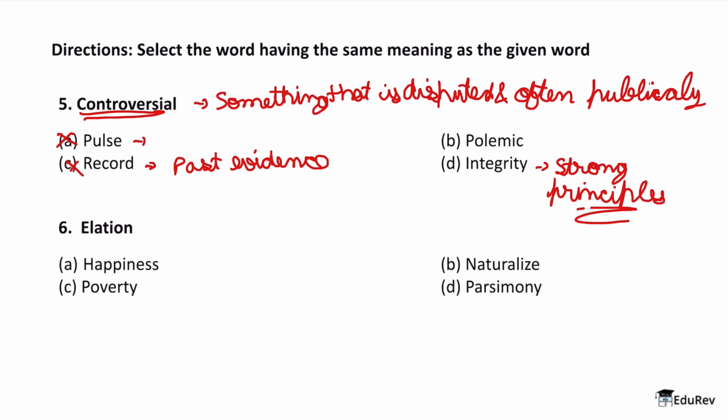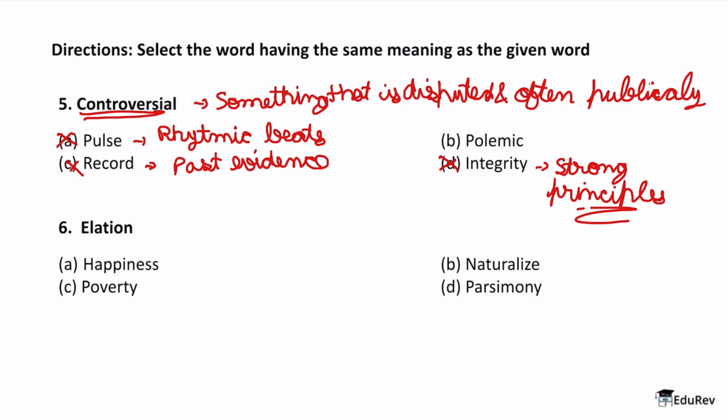This was just rhythmic beats. Let's write it down for convenience. Rhythmic beats. Okay. Now that I know that A is wrong. And then I said record is also wrong because record is also a very easy word to understand. It means past evidence. So option C is also wrong. Now option D is also wrong because it means strong principles or honesty, integrity.